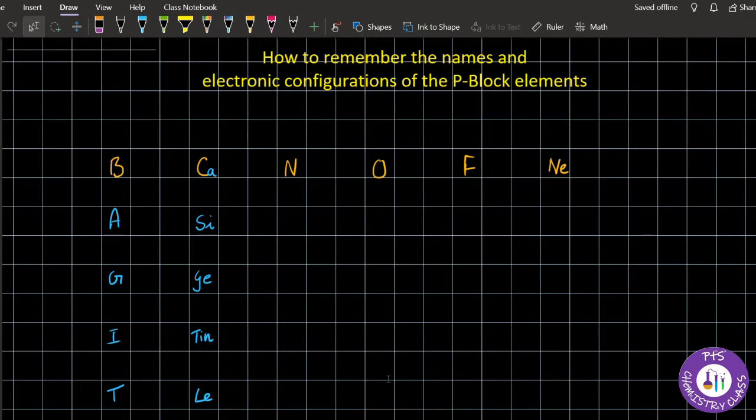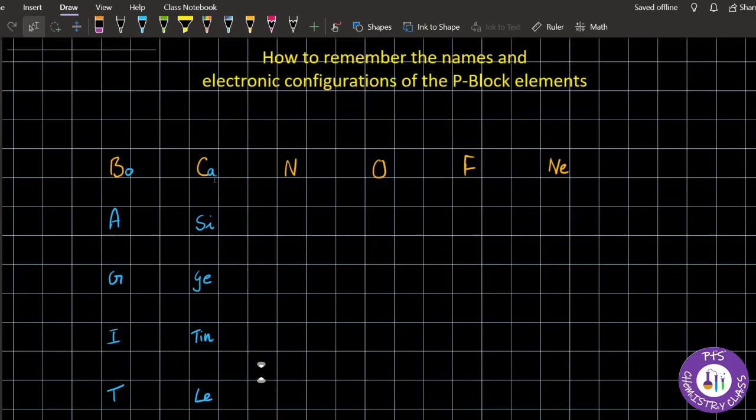So the first mnemonic that you have to remember is Bock-Naufne, that is boron, carbon, nitrogen, oxygen, fluorine, neon. Second is Baggett, B-A-G-I-T: boron, aluminium, gallium, indium, thallium.